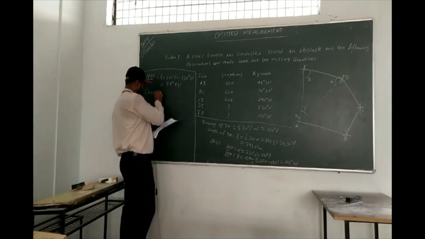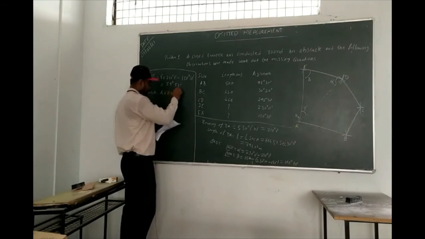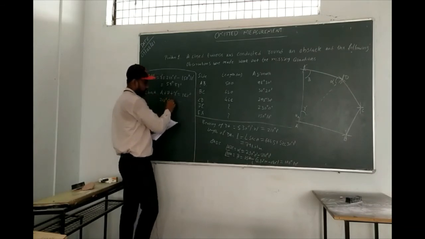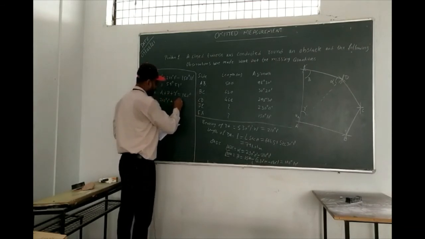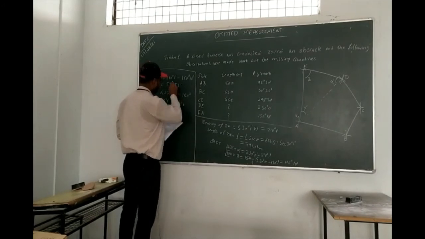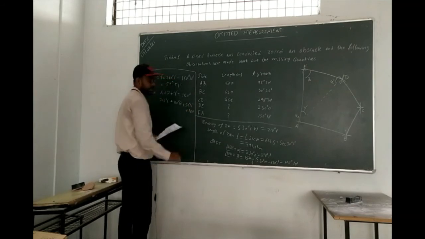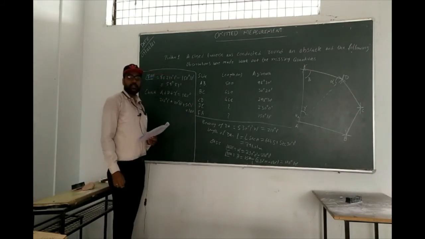For that, alpha plus beta plus gamma should be equal to 180 degree, right? So first one is alpha, then beta value 100 degree 10 minute, plus 59 degree 51 minute. You just check it. Are you getting 180? If you are not getting 180, it means somewhere you have done some calculation wrong.